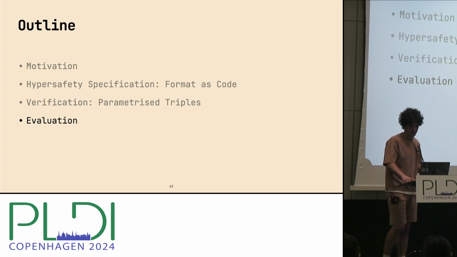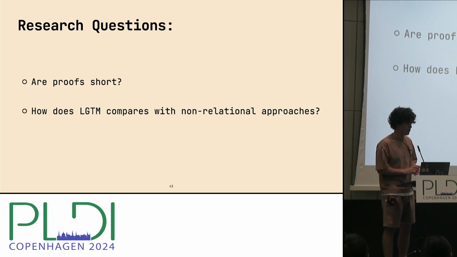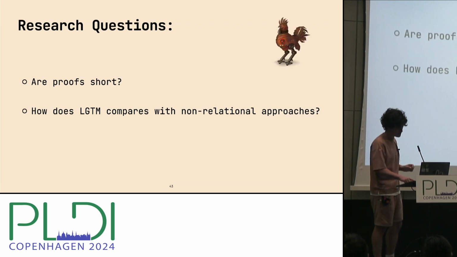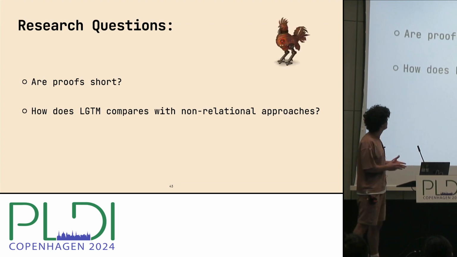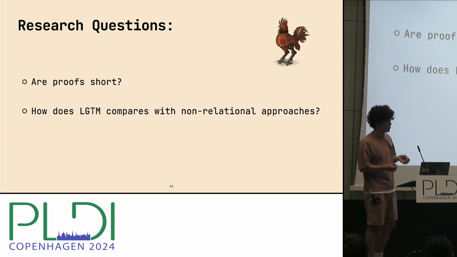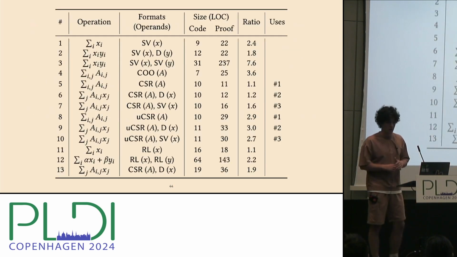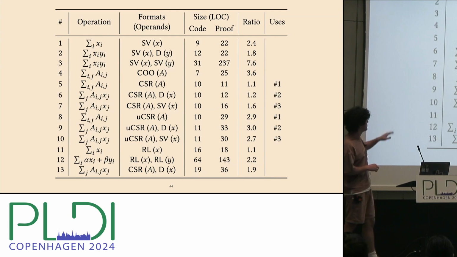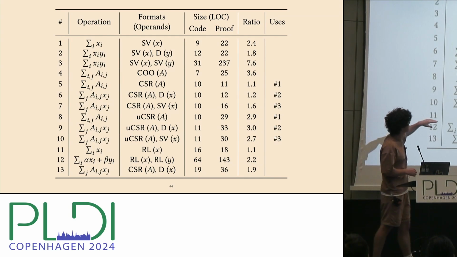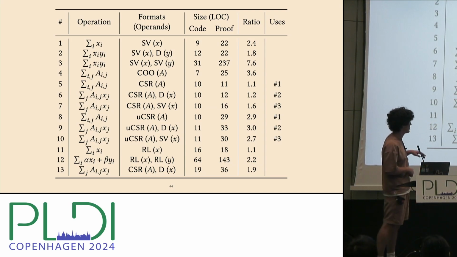So what about numbers? To evaluate our approach, we implemented it as a Coq framework on top of CFML. We wanted to know if our proofs are short, and also how they compare to previous approaches that use non-relational logics. We verified 13 characteristic examples, and some of them are quite complicated kernels, like sparse vector multiplication, sparse matrix sparse vector multiplication, and also alpha blending.